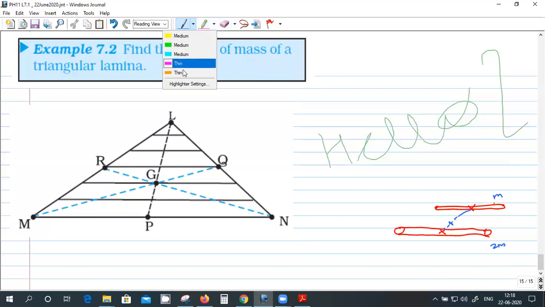So one thing I can say is, if I take a line passing through this one, I should be able to support this system, right? Instead of supporting the system by a point, I'll support this using a horizontal line. Then it will stay balanced on this line.